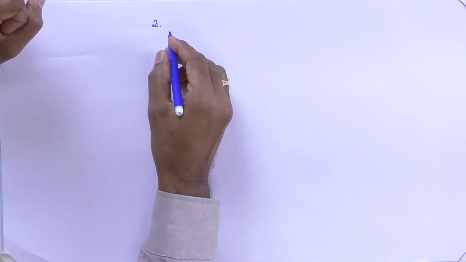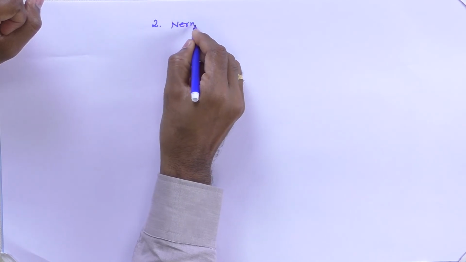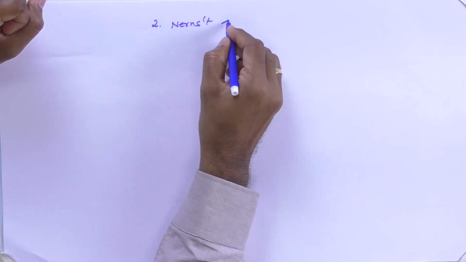Nernst equation. The Nernst equation is highly useful to calculate the reduction potential value of any unknown electrode. Say, for example, you do not have any reference electrode to measure the electrode potential value of the given unknown electrode. At this stage you can go for a theoretical method called the Nernst equation.